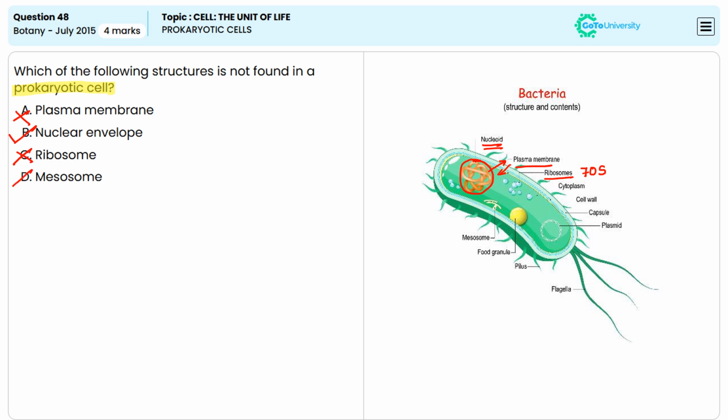Option D, mesosome. Mesosomes are invaginations of the plasma membrane in prokaryotic cells. They are thought to be involved in processes like cell division or energy production. So option D is also incorrect. The correct answer is option B.